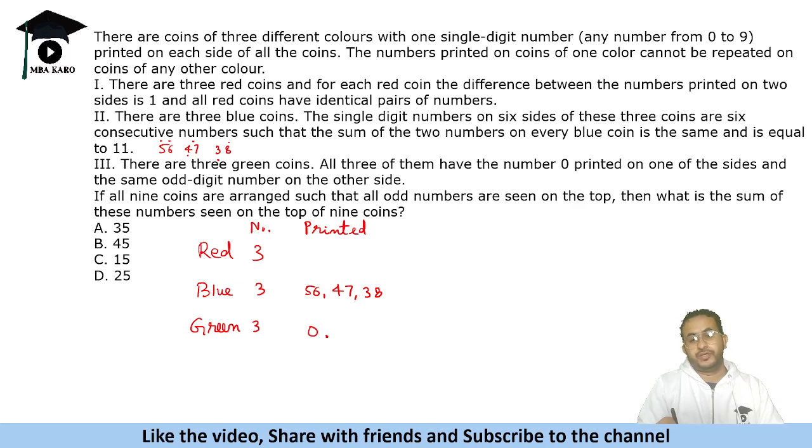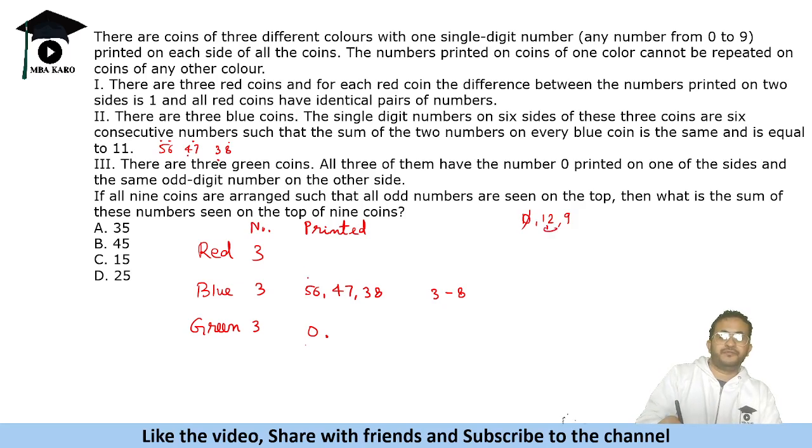Quite a weird question, right? Now, what are the digits used? We have digits from 0 to 9. 3 to 8 have been used. We are left with 0, 1, 2 and 9. Consecutive digits, we cannot put 0, as it is used here, so we can use only 1 and 2. So all red coins have 1 and 2 on these sides, and all green coins have 0 and 9.